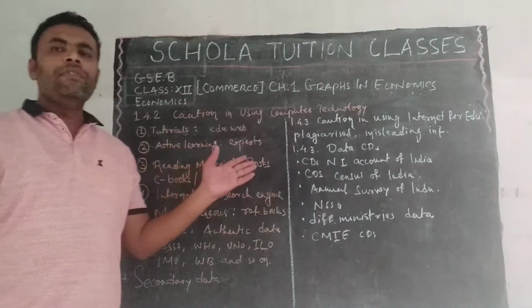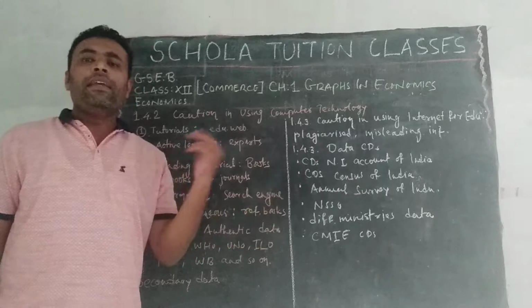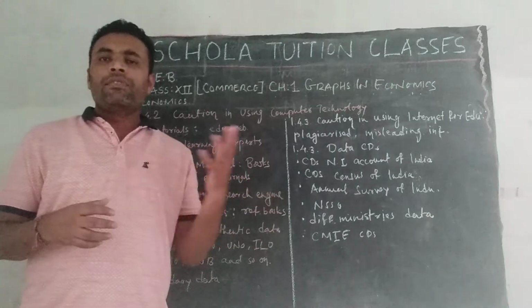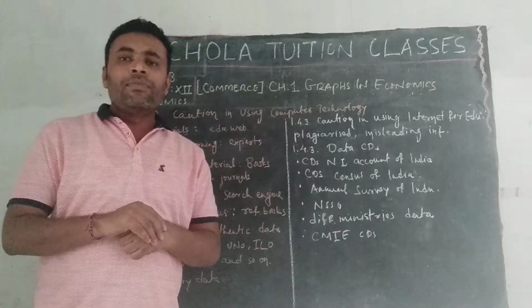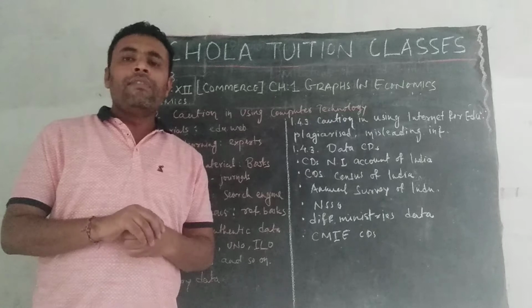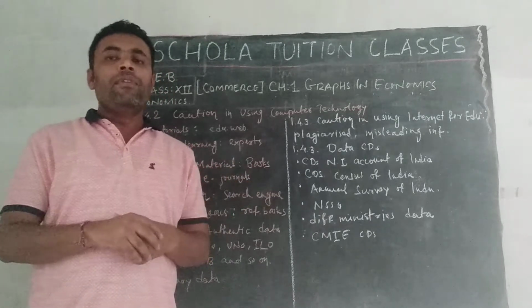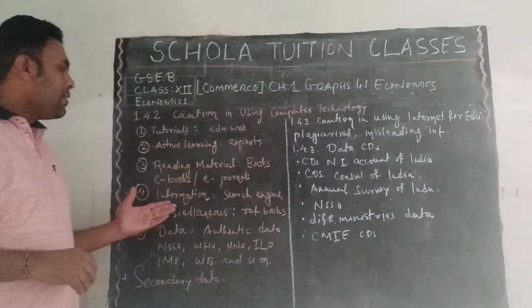Then reading material which is available on sites, books, e-books, then e-learning, e-journals, various types of research articles which are related to economics available on the sites. Which one is authentic? So these are about the reading material.